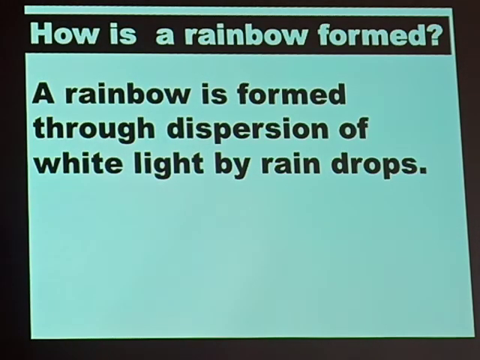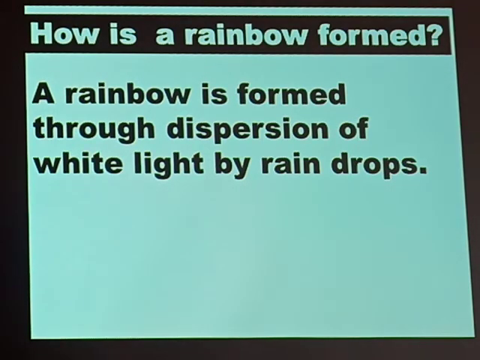That as the white light from the sun passes through the raindrops, they disperse or spread the colors of white light. The raindrops split the colors of white light.